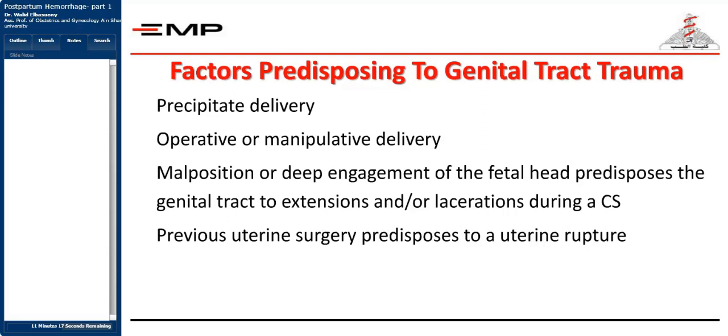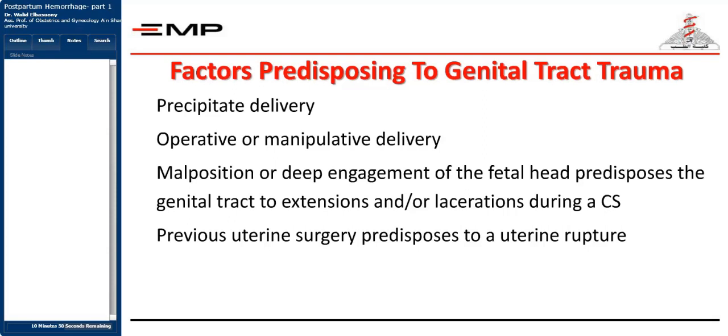If there is an operative or a manipulative delivery, for example, if the patient was delivered by forceps or by ventouse, this may also lead to genital tract trauma. If there is malposition, and as we said before, malposition and specifically occipital posterior is one of the main causes of delayed progress during labor, or if there is a deep engagement of the fetal head, this may predispose to genital tract extensions and lacerations, specifically if you're going to do a cesarean section.